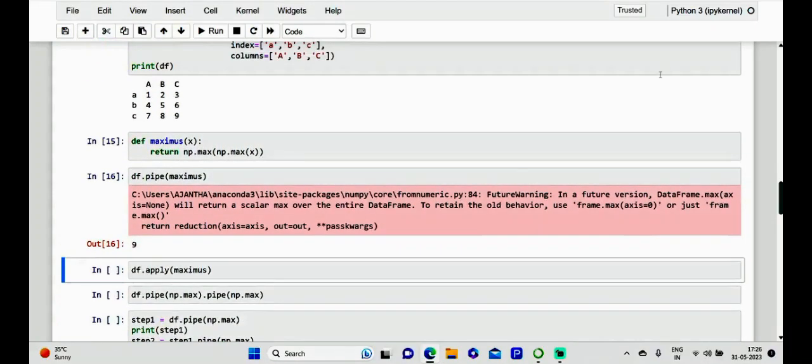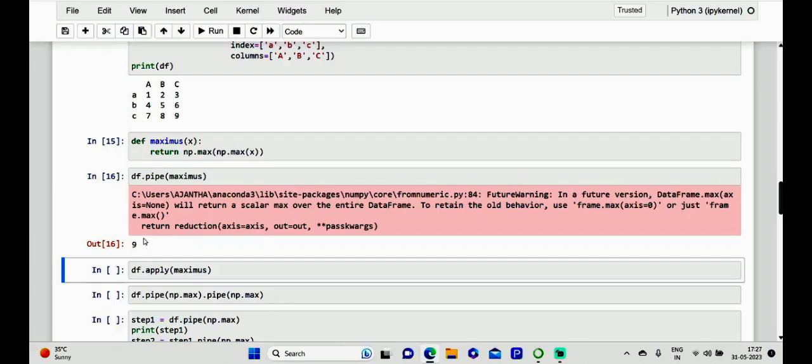Kindly take note of it, in our data frame we are getting it. As we can see, we have a single value as the result, which is the maximum value present within the data frame. But couldn't we have done the same thing with the apply method?